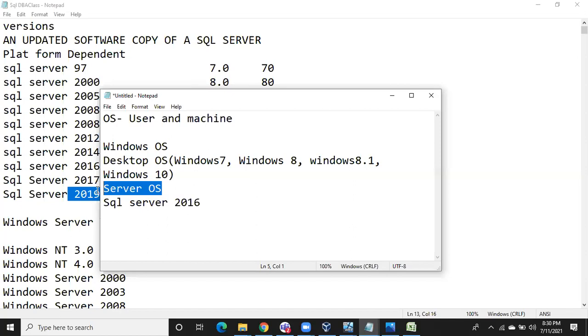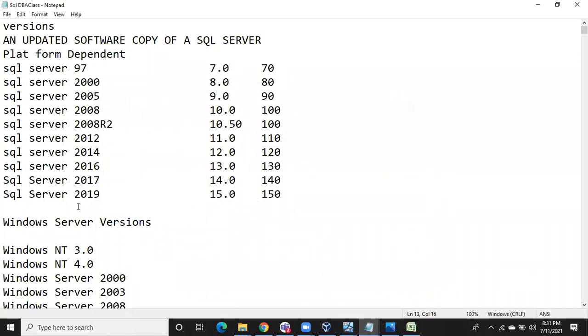Imagine if your Amazon is not working for 5 minutes, or if your WhatsApp is not working for 5 minutes. There will be a lot of challenges, business loss will be there. So servers won't shut down at all. If we are not going to use the servers, only then are they going to shut them down. Usually those servers should be up and running 24/7. So for that, the desktop operating systems are not sufficient. So Microsoft introduced one more operating system called server operating systems. So in the organization, we are going to use server operating systems to install the SQL Servers.